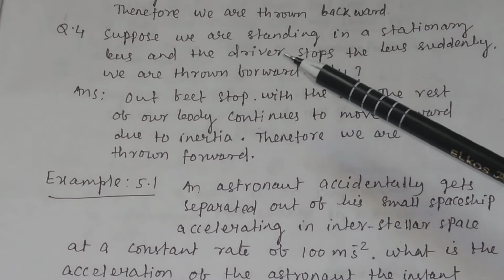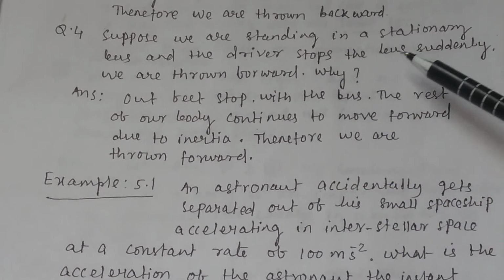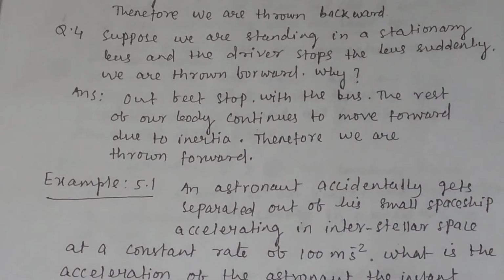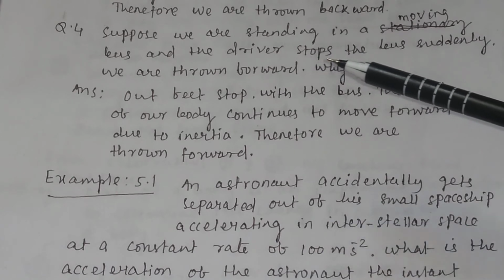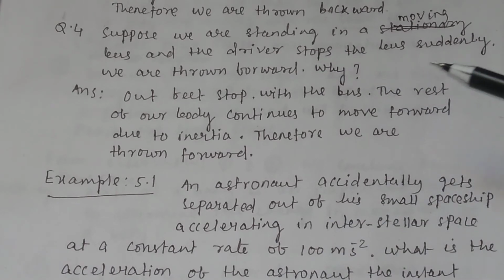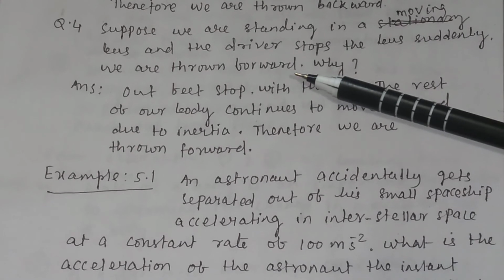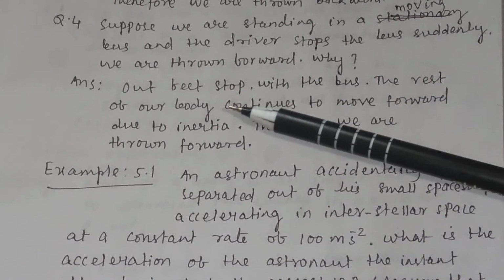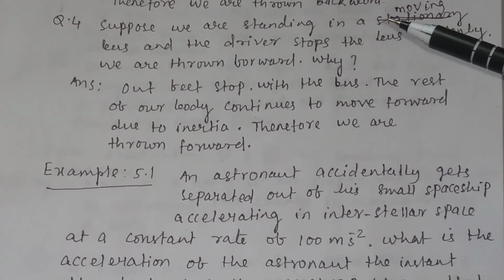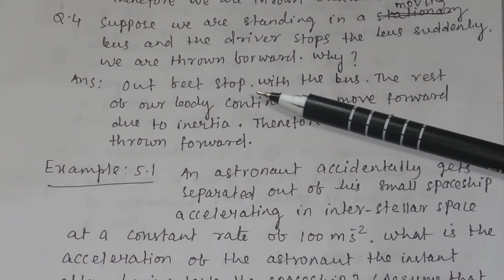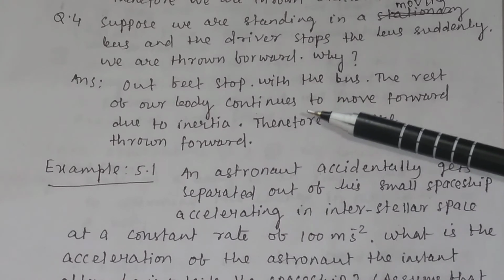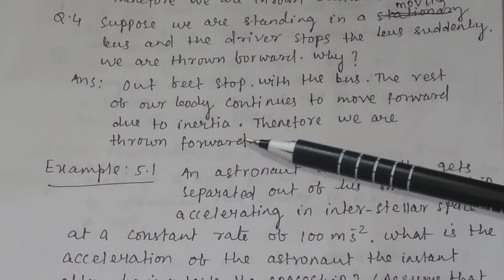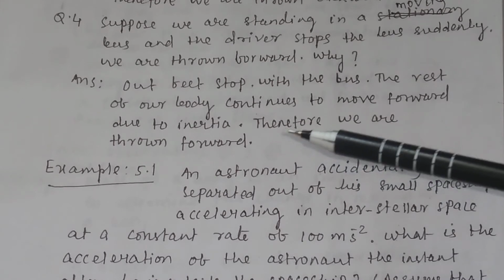Similarly, suppose you are standing in a moving bus and the driver stops the bus suddenly. We are thrown forward. Why? Because our feet stop. When the moving bus suddenly stops, our feet stop with the bus. The rest of our body continues to move forward due to inertia. Therefore, we are thrown forward.